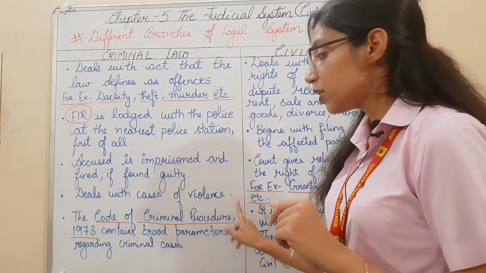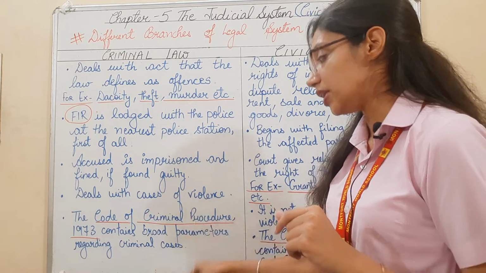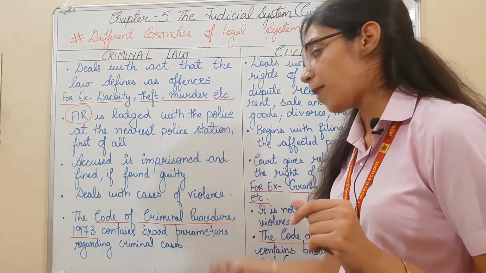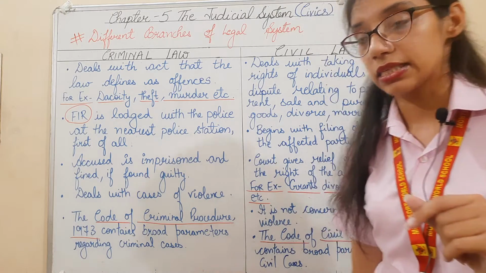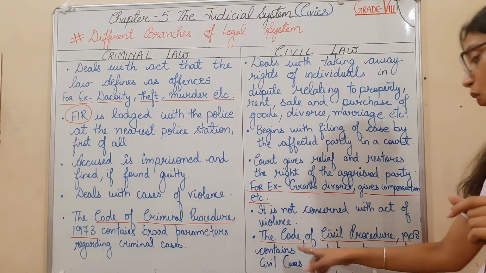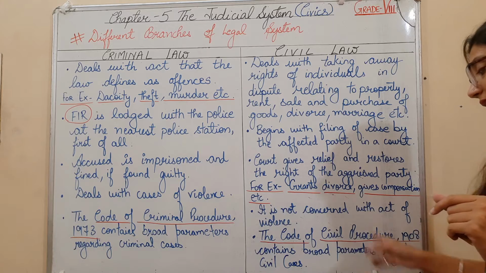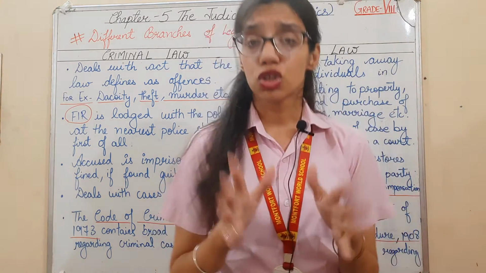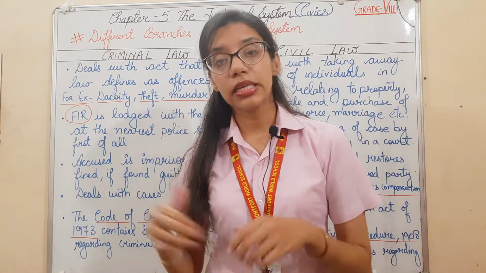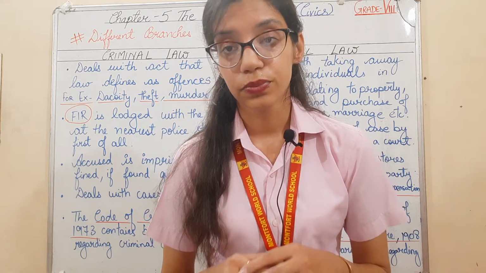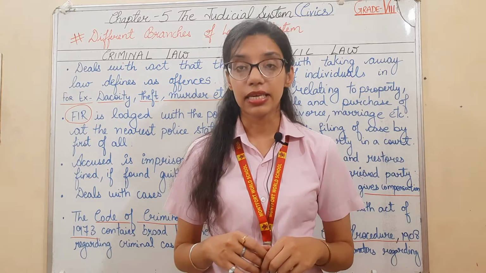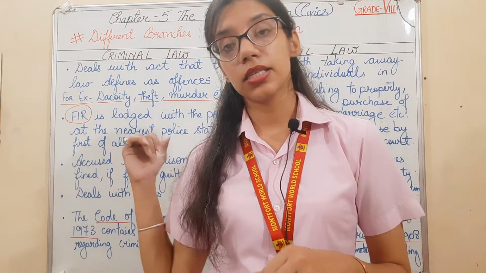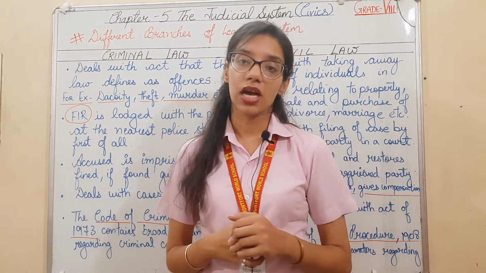The Code of Criminal Procedure 1973 contains all the broad parameters regarding criminal cases. If I talk about civil cases, the Code of Civil Procedure 1908 contains the broad parameters regarding civil cases. Generally, in criminal cases, the punishment is harsher than in civil cases.